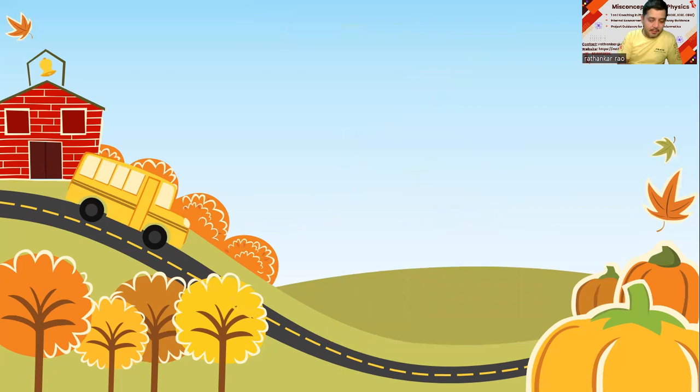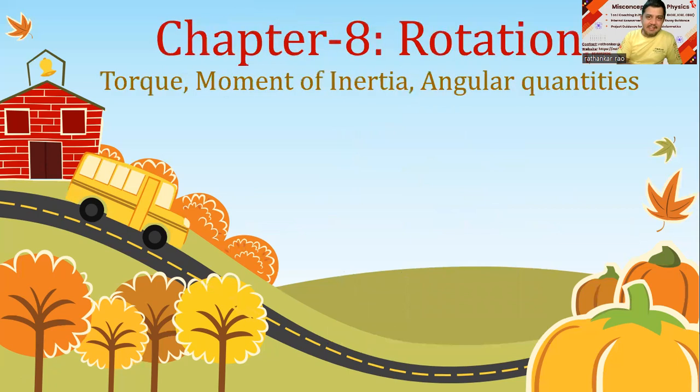So we have done several problems on mechanics, kinematics, dynamics. Then we have done work, power, energy, and so on. And now we are into the rotation chapter. In fact, the rotation chapter is considered one of the toughest chapters for those preparing for competitive exams, and many of them commit mistakes.